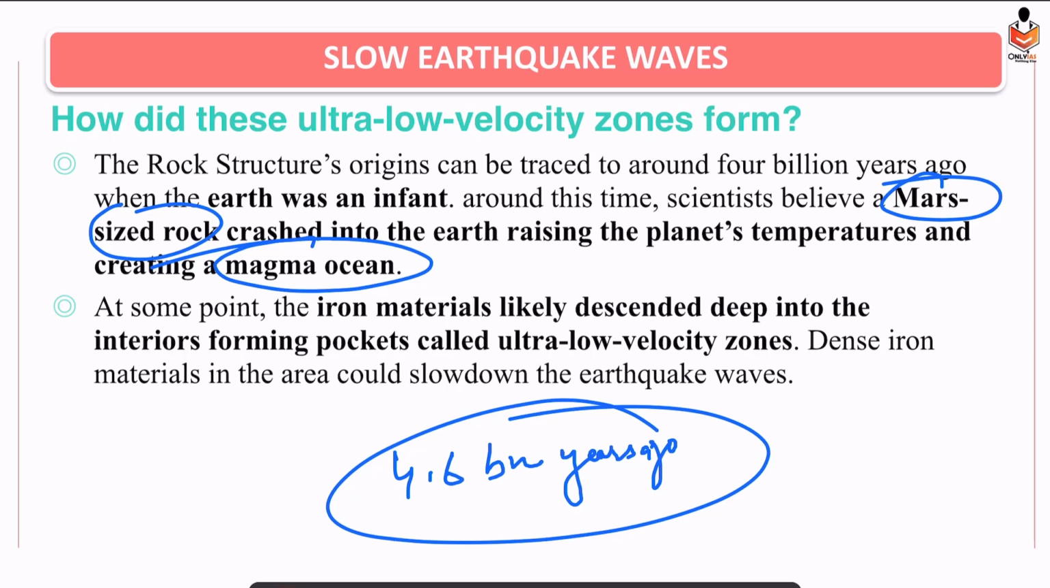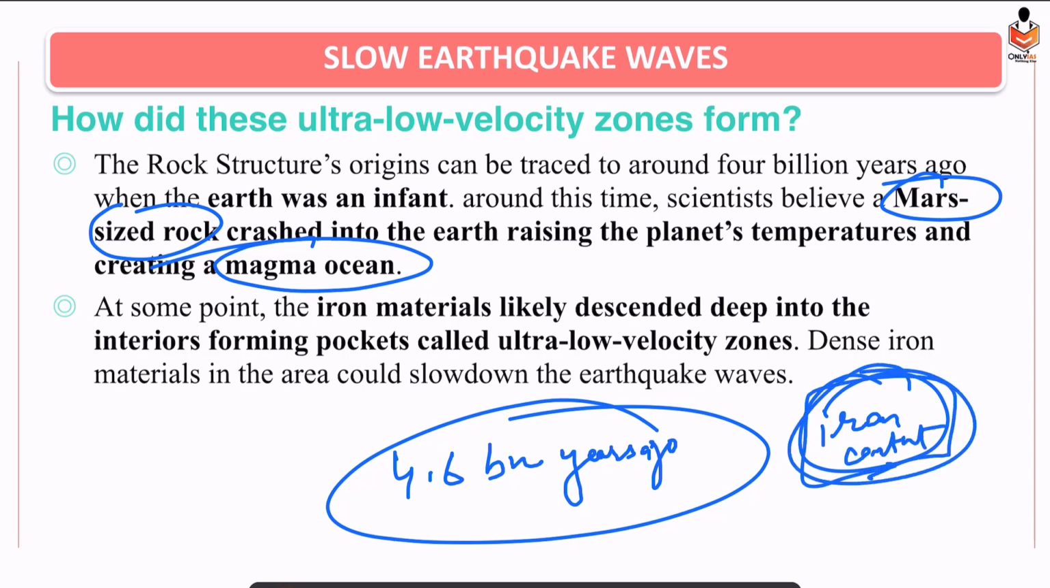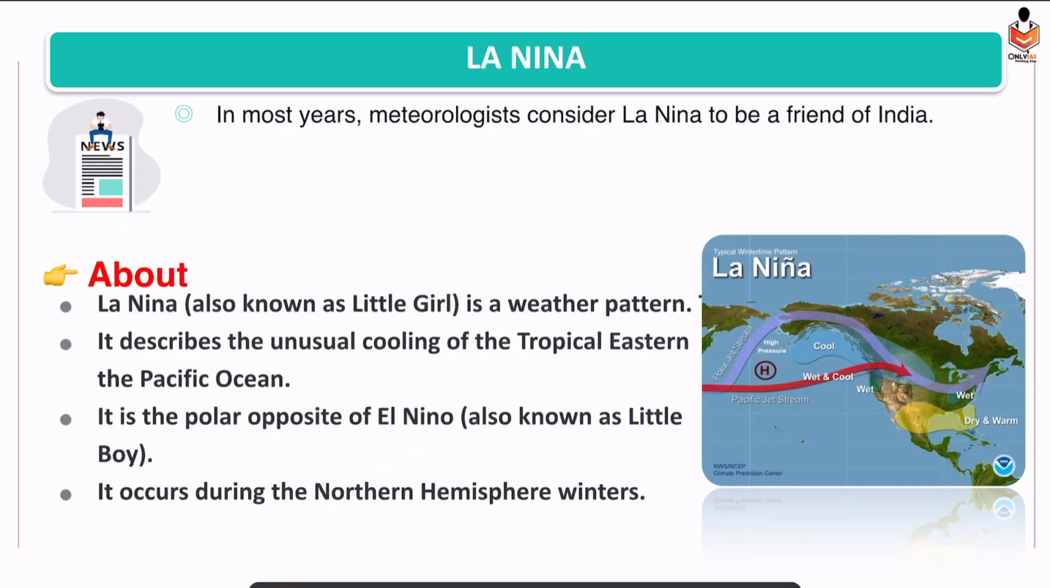And after some time, what happened? Iron materials started descending deep into the interiors of the Earth, and this magma after some time solidified, and it led to the formation of huge rocks. Now, due to presence of this iron content in these rocks, what we have found is that this dense iron content is responsible for the slowing down of earthquake waves. So this is what you need to know. That is it. So basically, in the Hawaiian region, 3000 kilometers below, we found a rock. That rock has huge iron content that is responsible for the slowing down of earthquake waves. That is it. All right.